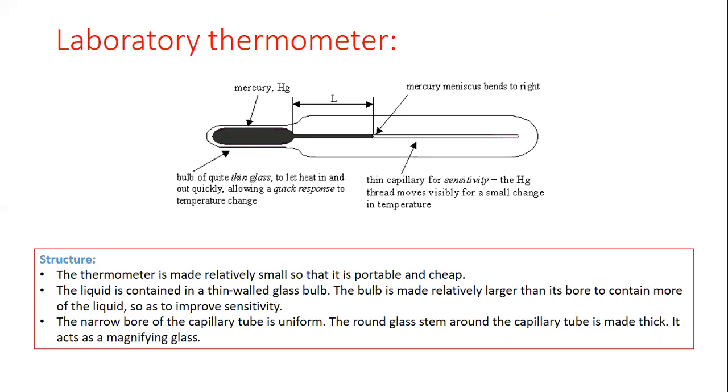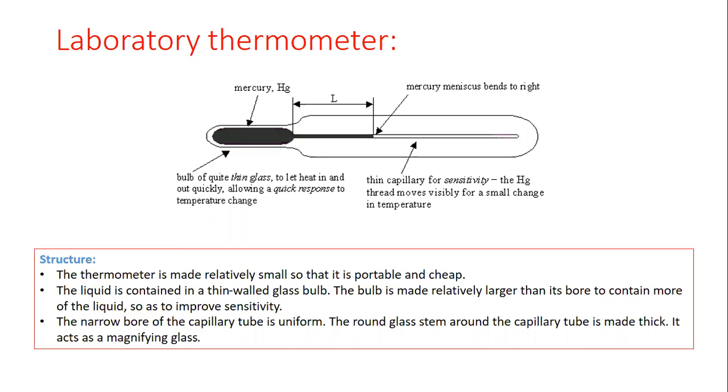A specific volume of mercury is present, and above the bulb a capillary tube is present, and the capillary tube is very narrow. When the bulb of the thermometer comes in contact with any hot body, the aluminum conducts the heat, and this heat is transferred to the mercury present inside the bulb. After getting the thermal energy, the mercury level rises up inside the capillary tube. This is how we can measure an unknown temperature.